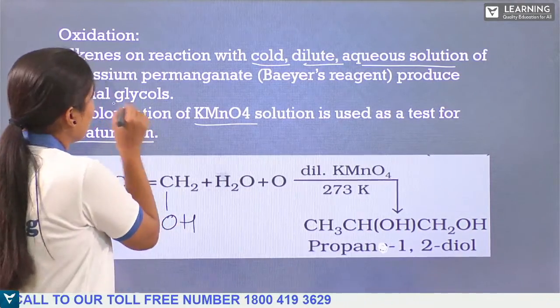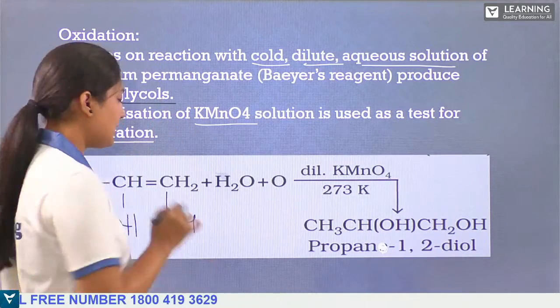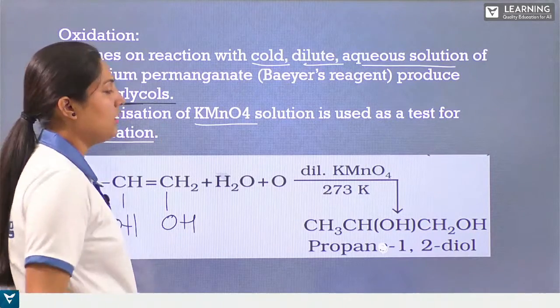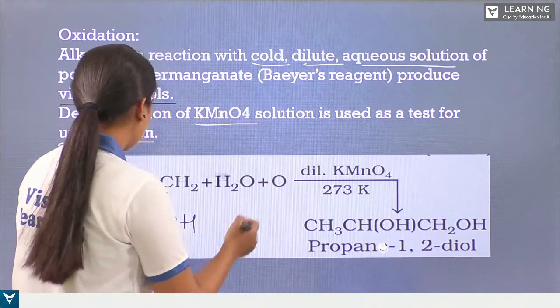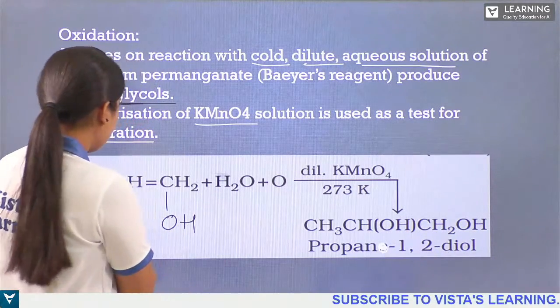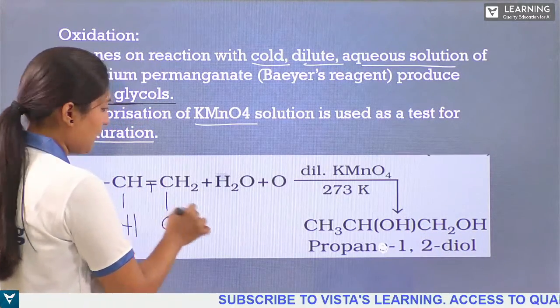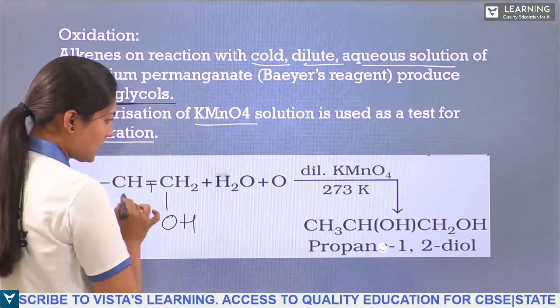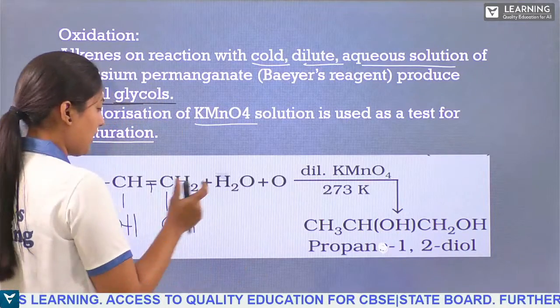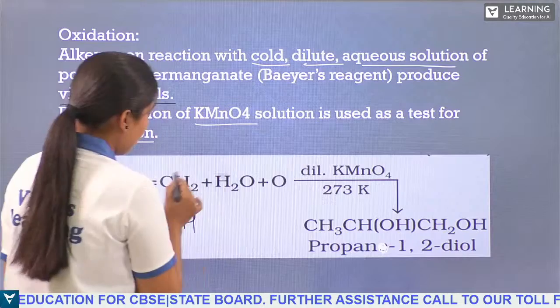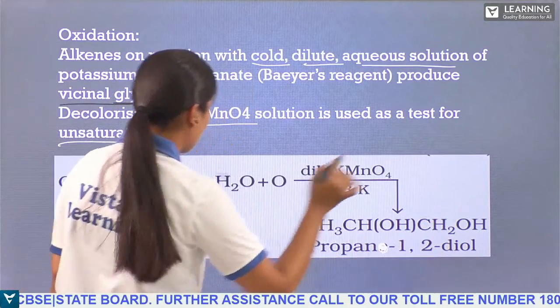This can also be called a glycol, and since the OH groups are attached to adjacent carbon atoms, we call it a vicinal glycol. So in this process, you have CH3, CH, CH with OH in the bracket, and a single bond to CH2 and OH.